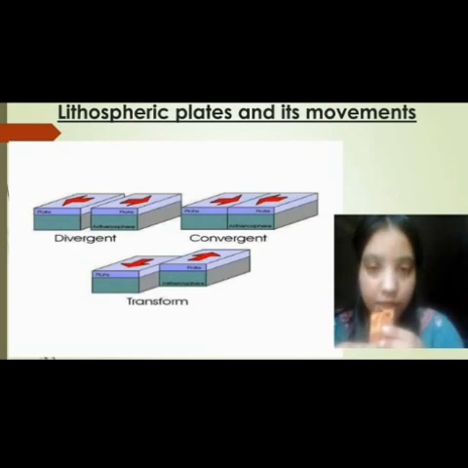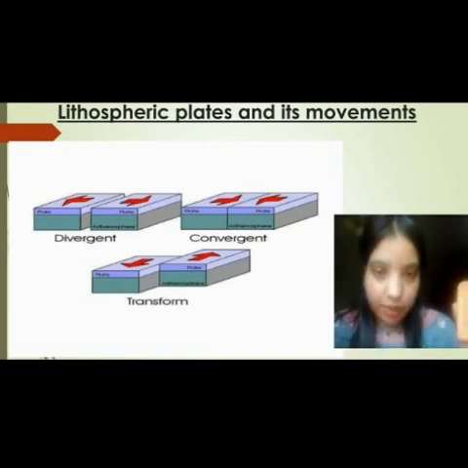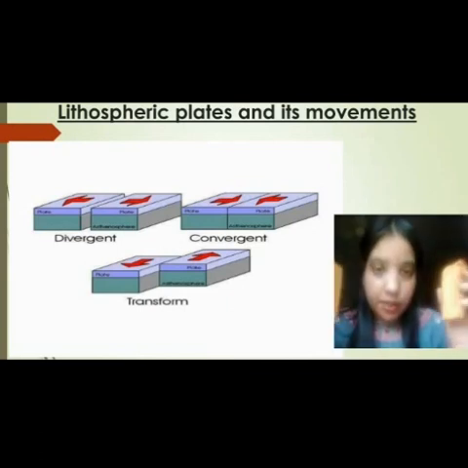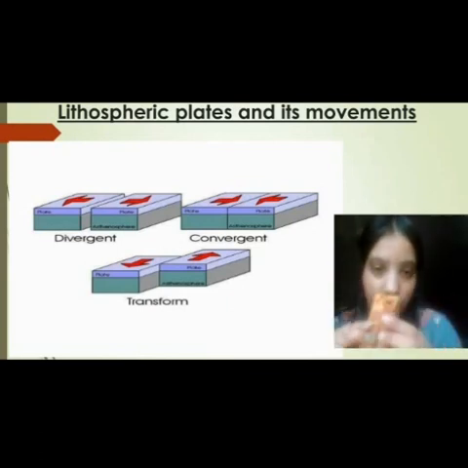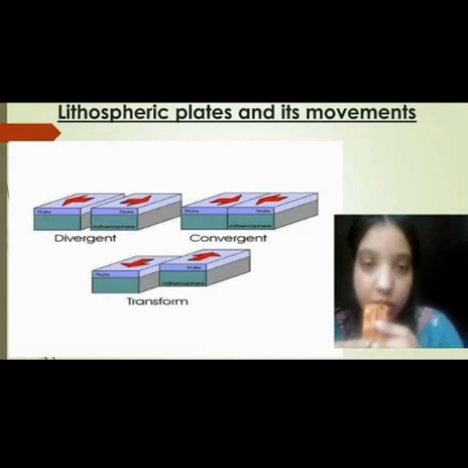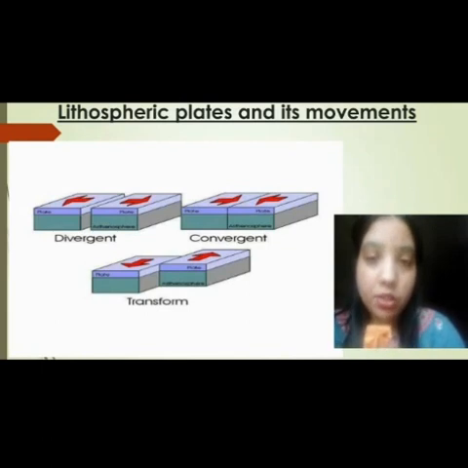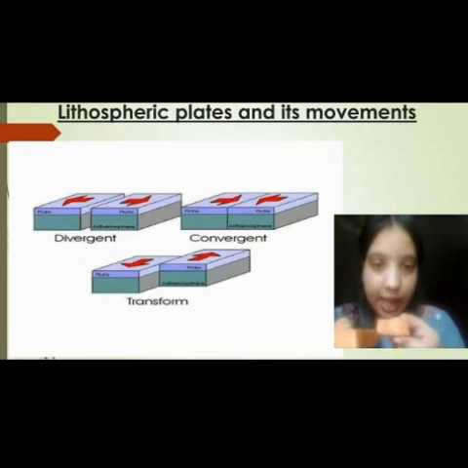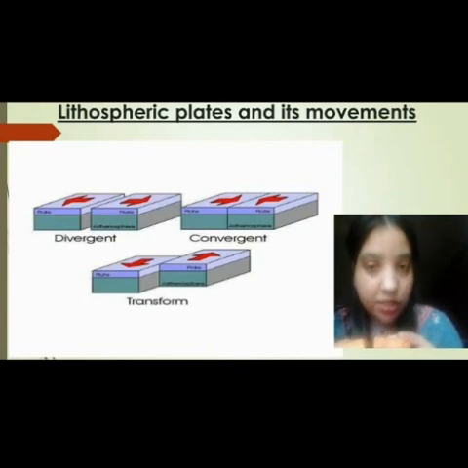Second, convergent. If two tectonic plates come closer or collide with each other, it is known as convergent movement. It may cause earthquakes and volcanic eruptions. The third kind of movement is transform movement. When two tectonic plates slide past each other, that is known as transform movement.